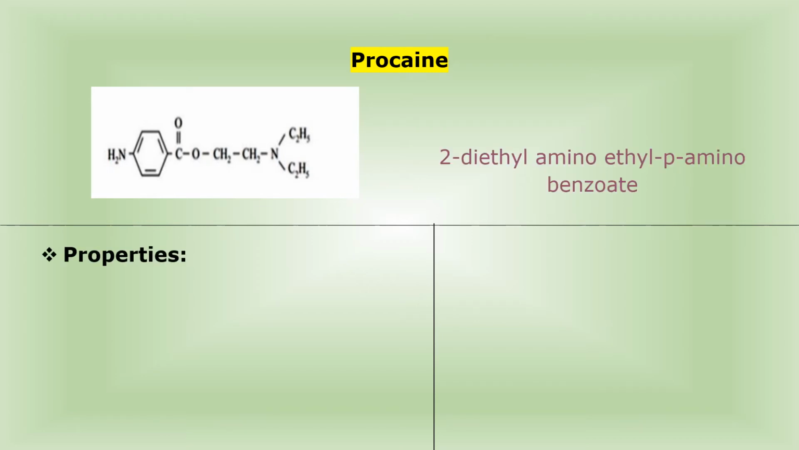If you see the properties of procaine, it is colorless crystals or white crystalline powder, odorless and a salty bitter taste. It is freely soluble in water, soluble in alcohol, very slightly soluble in chloroform.